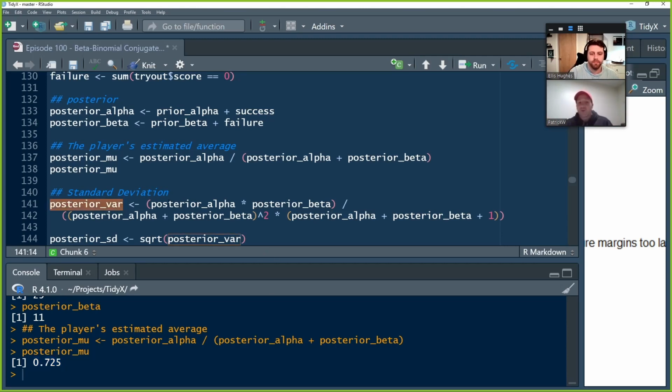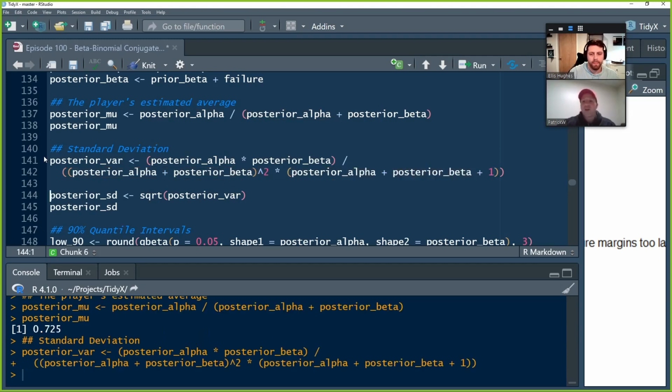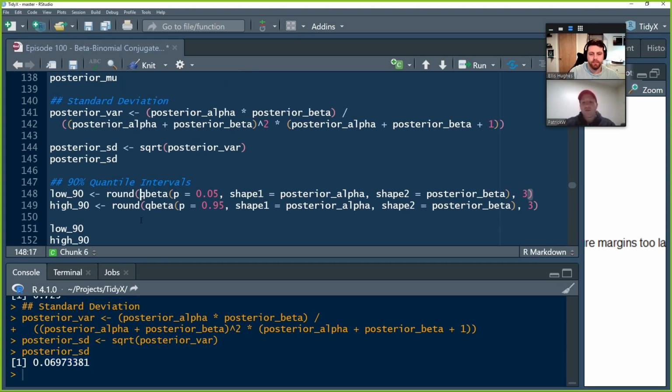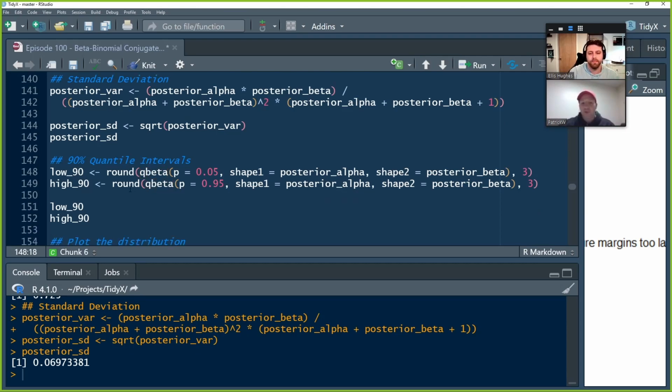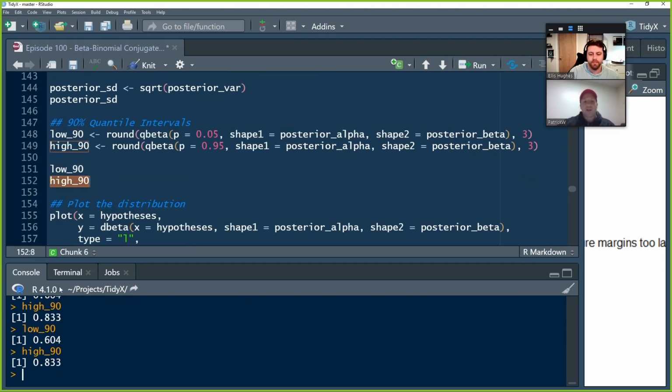So we can use a simple calculation of variance by multiplying the alpha and beta and then dividing by the alpha plus beta squared multiplied by the alpha plus beta plus 1. And we know from our stats that variance, if we take the square root of that, produces a standard deviation. And now we can use the alpha and beta to also produce some quantile intervals, or if we wanted to calculate confidence intervals, or what in Bayes is called credible intervals, which are slightly different than confidence intervals in the way that they're interpreted. We can go ahead and calculate those. So there's our quantile intervals, and we can now plot this data.